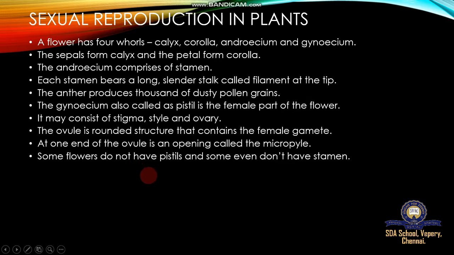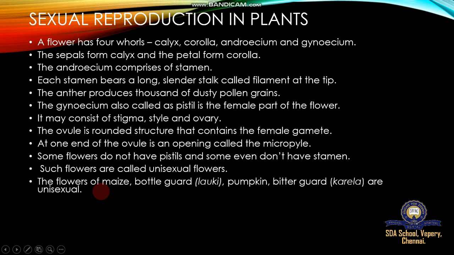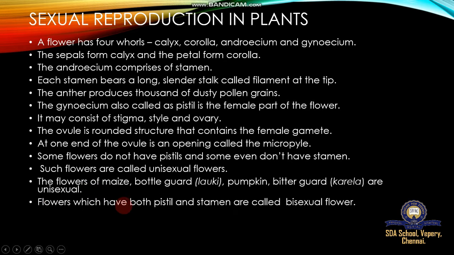Some flowers do not have a pistil and some do not have stamens. Such flowers are called unisexual flowers. Unisexual flower means the flower consists of only one essential whorl, either androecium or gynoecium. Examples are maize, bottle gourd, pumpkin and bitter gourd, which are unisexual flowers because the sexes are on different male and female plants.